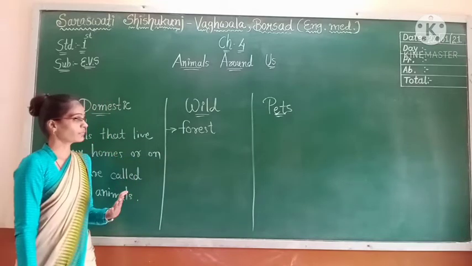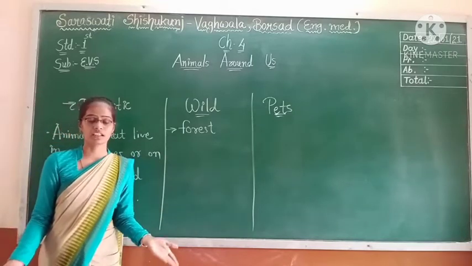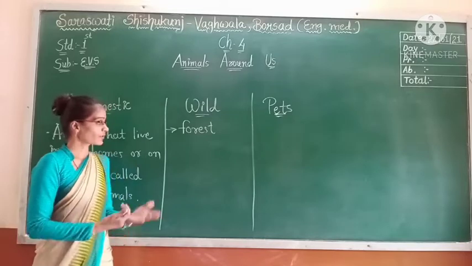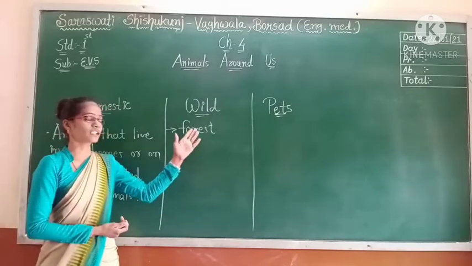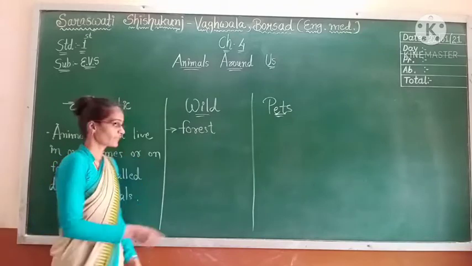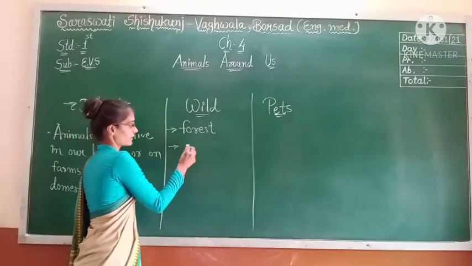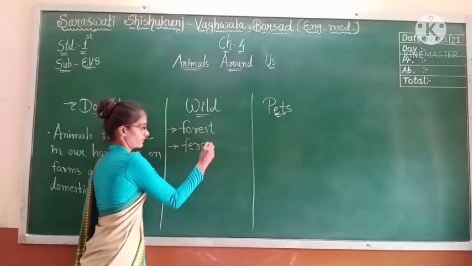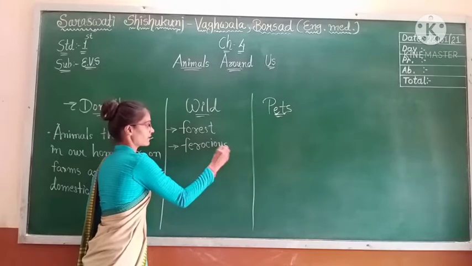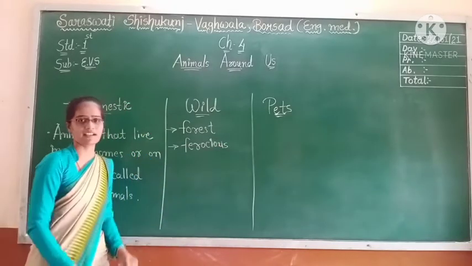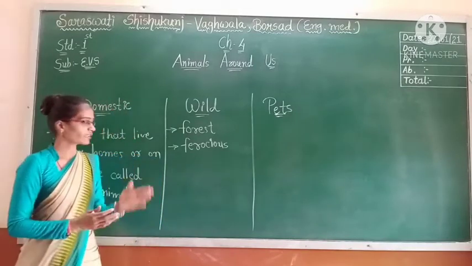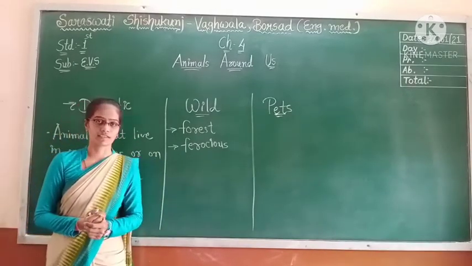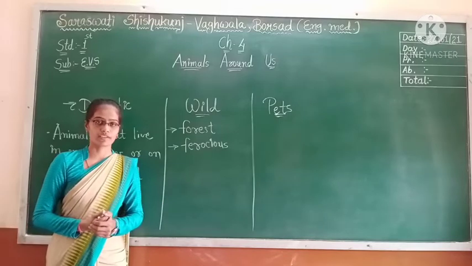They are called wild animals because they live in forests. Wild animals are generally ferocious. They are ready to attack and they are very violent. They do not like to be with humans. That's why they live in forests.